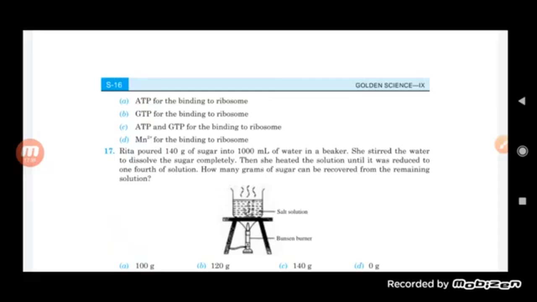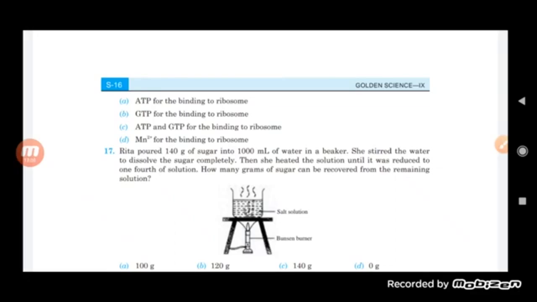So she has poured 140 gram of sugar into 1000 ml of water in a beaker. She continuously stirs the water to make the sugar dissolve completely. Then she starts heating the solution until it reduces to 1/4. So how many gram of sugar is left behind in the remaining solution?